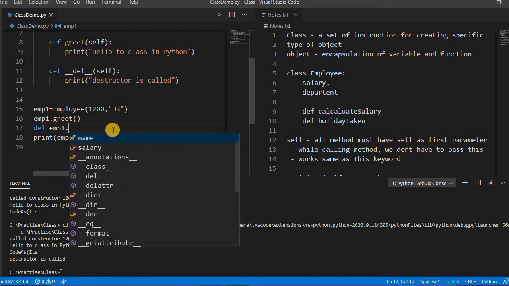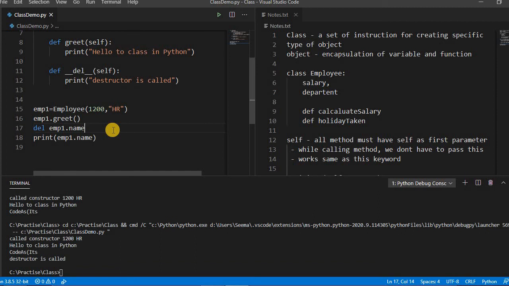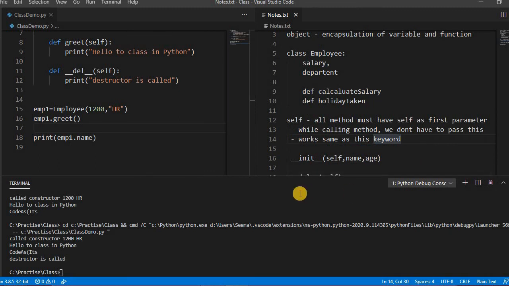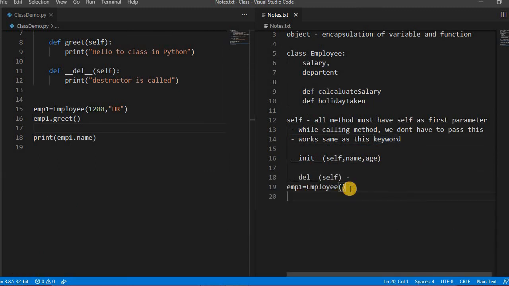If you write del imp1.name, it will delete only the name. So del is the keyword to delete this. You can pass attributes or directly delete the object.